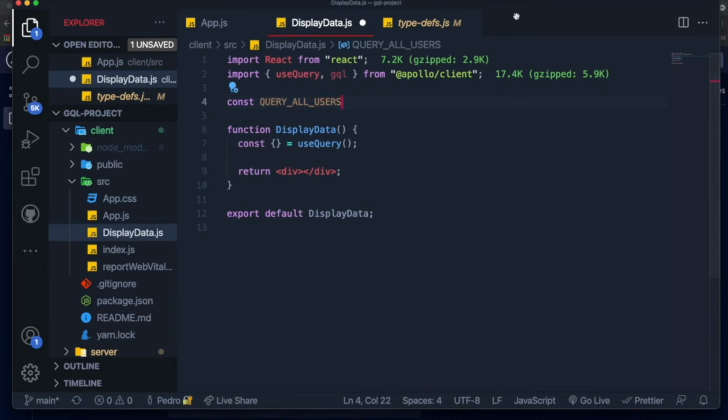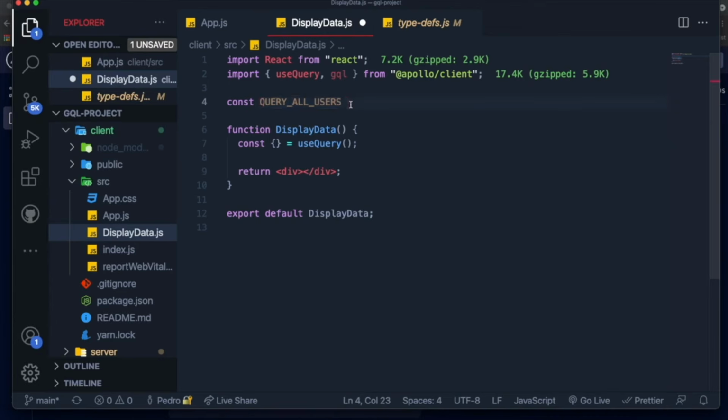And by the way, I'm not really sure why we use all capital letters. I've just always seen it like this, and I'm not completely sure why this is a standard. But feel free to do something different. I always do it like this, so I don't know why. But yeah, that's the thing.